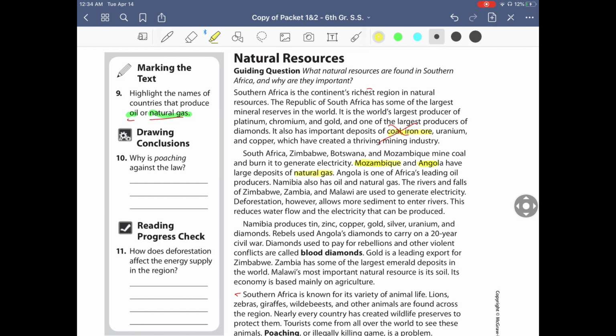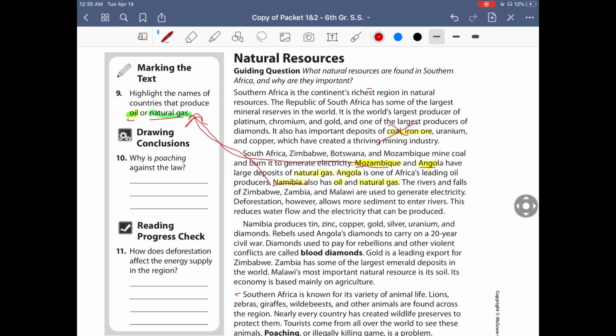Let's keep looking because we haven't looked for oil yet. So the same country here, Angola, is one of the leading oil producers. So that one you write again. And then it says right here, Namibia also has oil and natural gas. So it's three countries. This country right here, this country here, and this country all produce those things. So your answer is this here. Okay, so this and these are your answers. And you can just write them down.